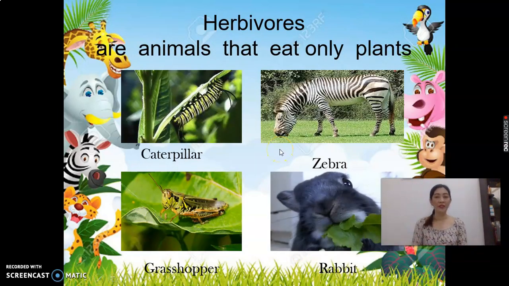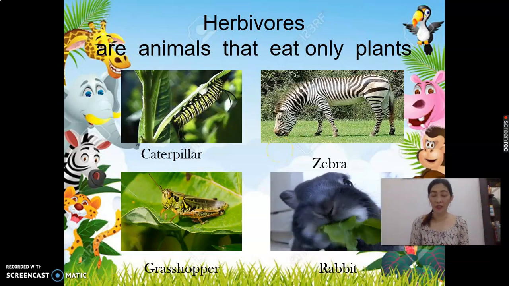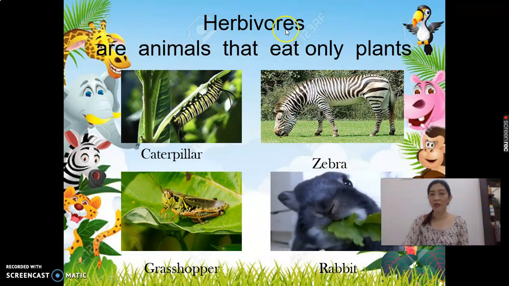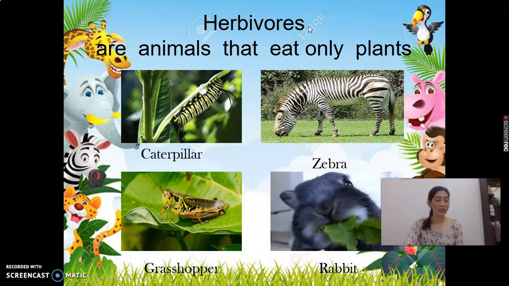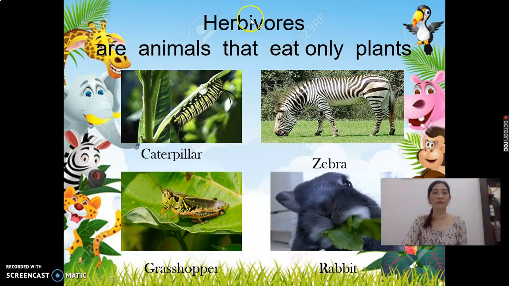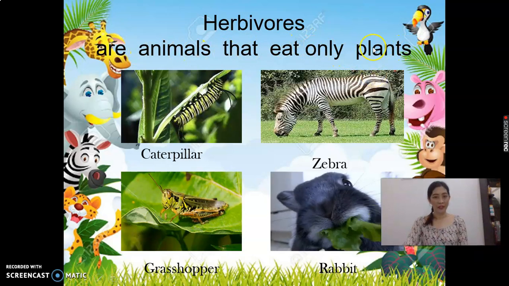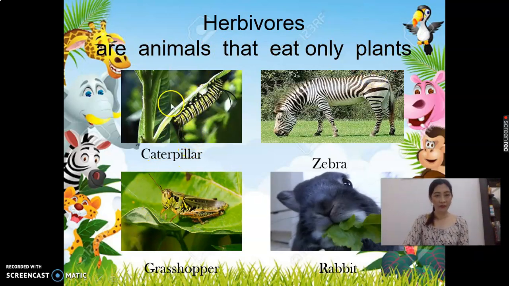So the first is herbivores. These are the examples of herbivores. What is herbivores? Herbivores are animals that eat only plants. The first example is caterpillar.